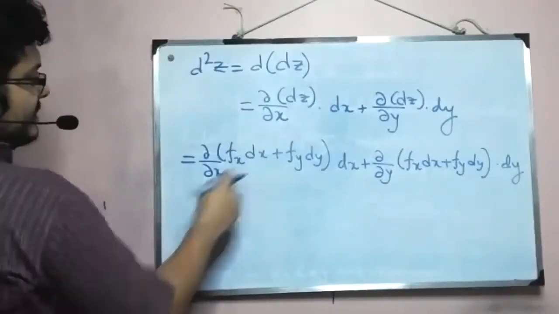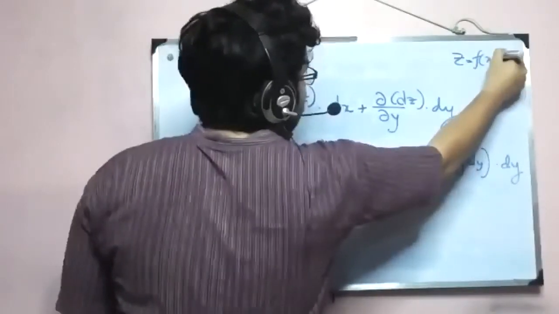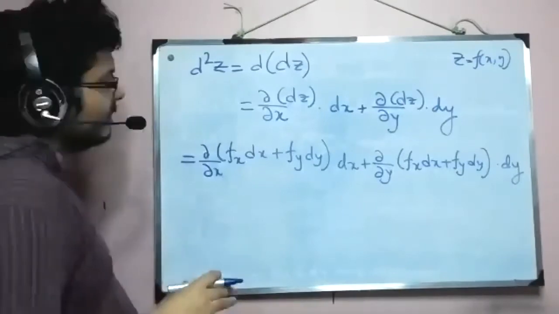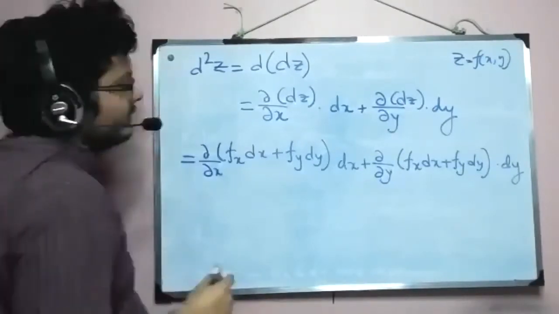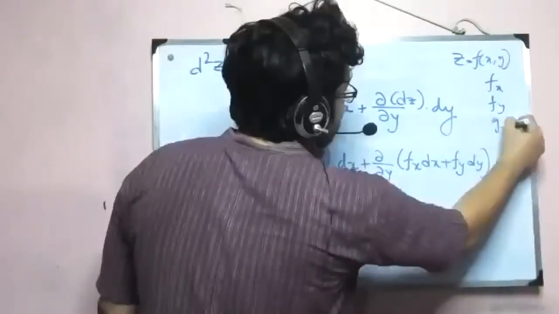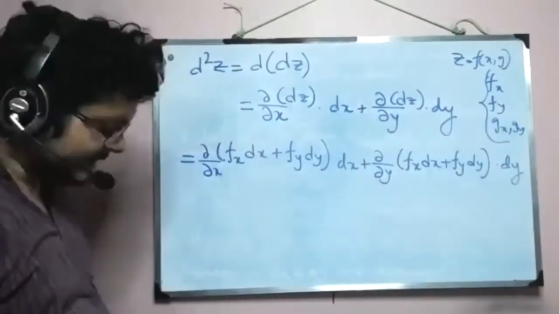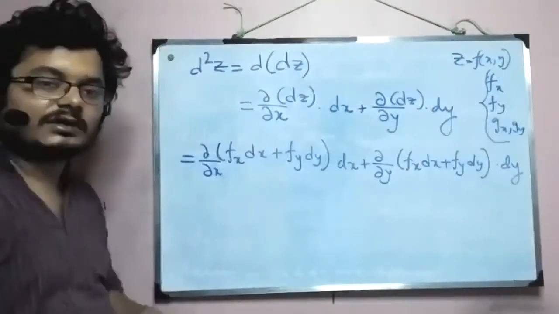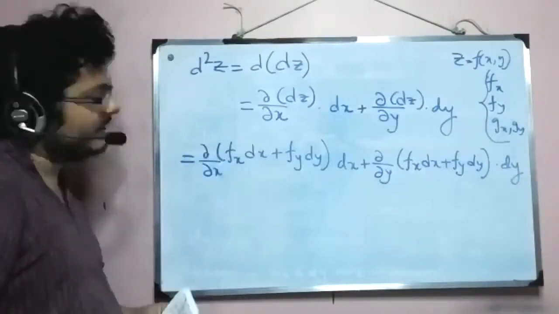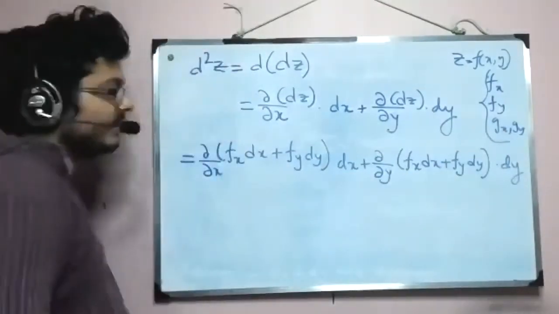Now, obviously this comes from the fact that z equal to f of x comma y, but we must also say that in no way can you think, as I said earlier, that fx, fy, gx, and gy are functions of only x and y. We are doing the derivation under the general construct. So at each and every step, we are going to consider that each of these contains both x and y.